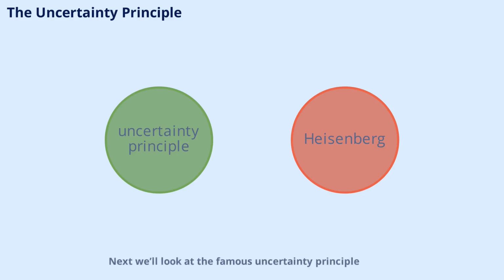Next, we'll look at the famous uncertainty principle, introduced by Werner Heisenberg. This principle states that it's impossible to know both the exact position and momentum of a particle at the same time. The more precisely we know one, the less we know about the other. This isn't just a limitation of our measuring tools, it's a fundamental property of nature. We'll explain what this means for scientists and why it's so important in quantum physics.